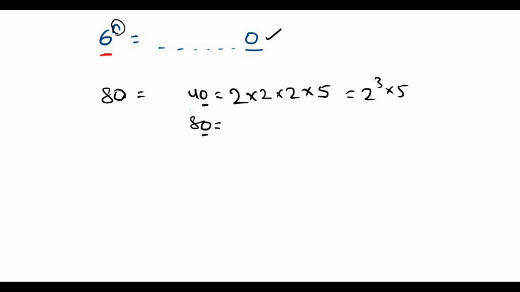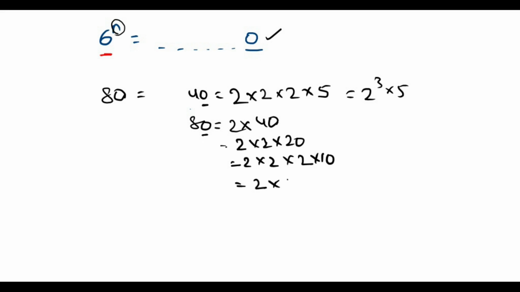For 80 also, if we take 2 multiplied by 40, which is 2 multiplied by 2 multiplied by 20, which is 2 multiplied by 2 multiplied by 2 multiplied by 10, which is 2 multiplied by 2 multiplied by 2 multiplied by 2 multiplied by 5.